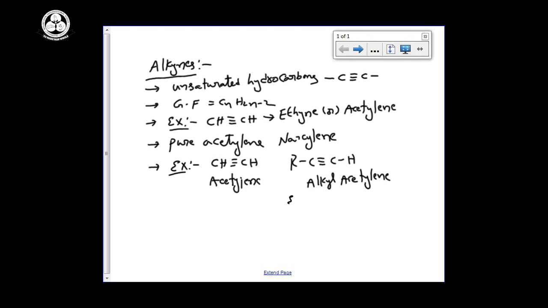For example, I am writing CH3-C triple bond CH. The name is called methyl acetylene.